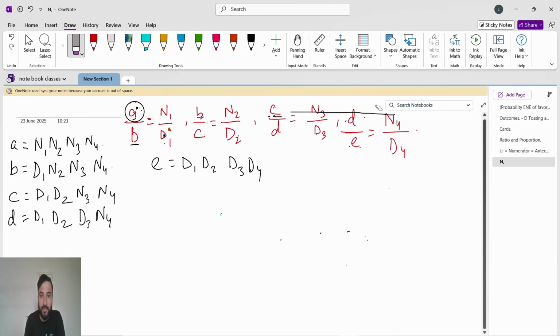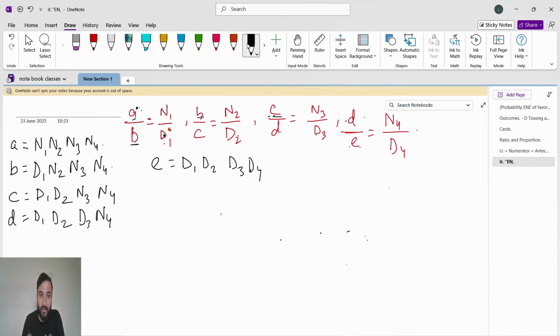Now for B. For B, what we have to do? We have to see where. Obviously, guys, as I have said, B will be present at two places. C will also be at two places. D is also at two places. So we have to first observe where their first place is. We have to focus on the first place. The first place is here.